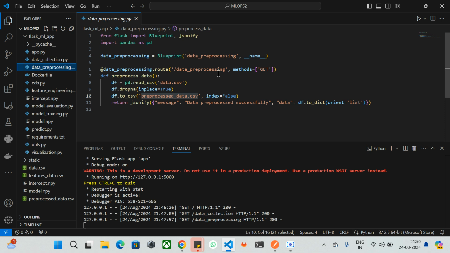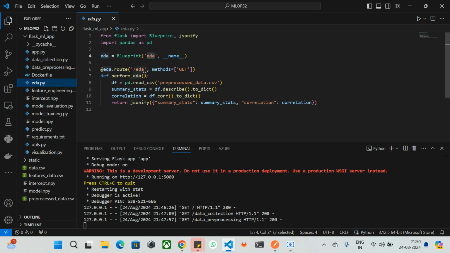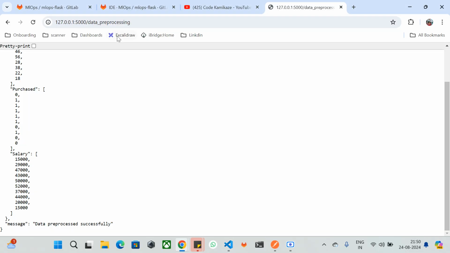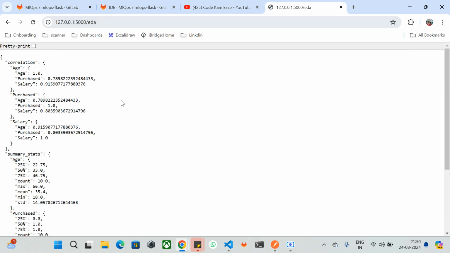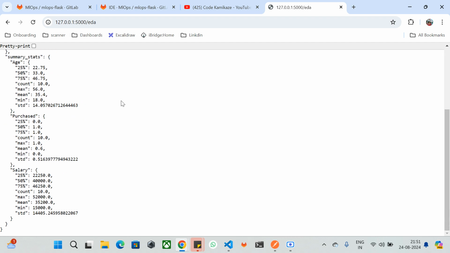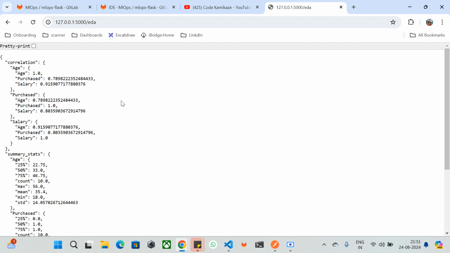The next is EDA, which is exploratory data analysis. If you see here, we have the endpoint over here, and if you call this EDA, it will give the correlations, purchase, salaries, and all, guys. As we discussed, whatever processed data is there, it is going to read the data frame and calculate the respective statistics, mean, standard deviation, minimum, maximum, on each column. So we have the correlations, purchase, and summary stats. In this EDA, we are going to perform all these activities.